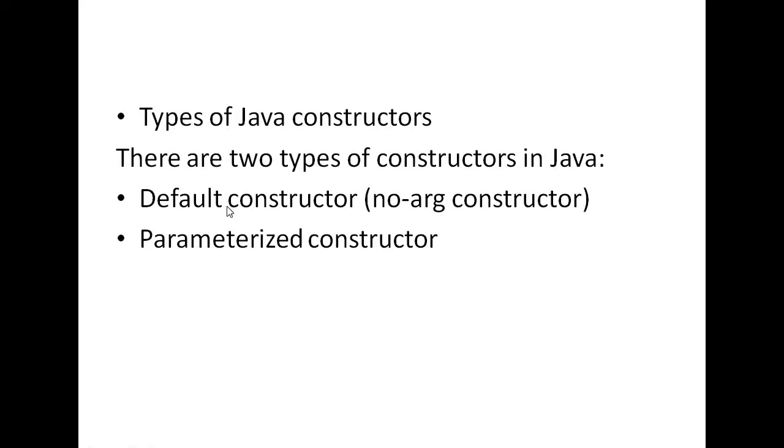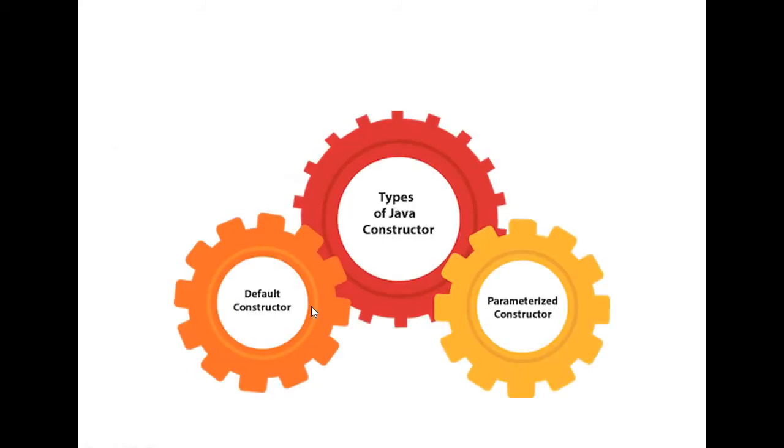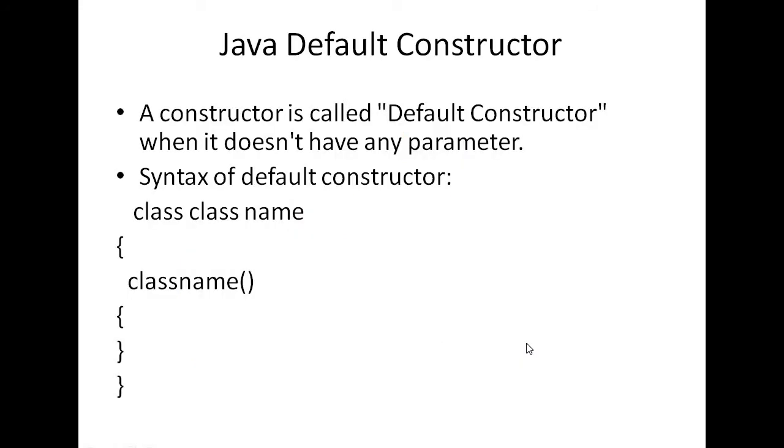Then there are two types of constructors, the default constructor and the parameterized constructor. So first we will discuss in today's class the default constructor. A constructor is called a default constructor when it does not have any parameter. If inside the parentheses after the name of the constructor no value is written, then this is called a default constructor. Okay, this is the syntax of your default constructor.